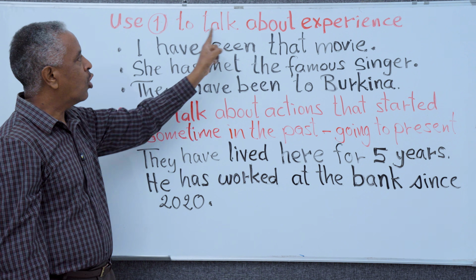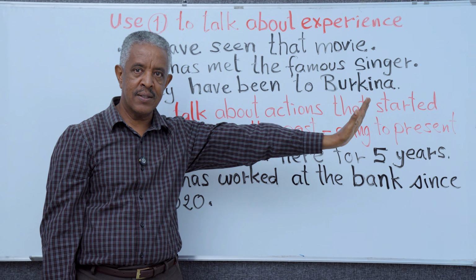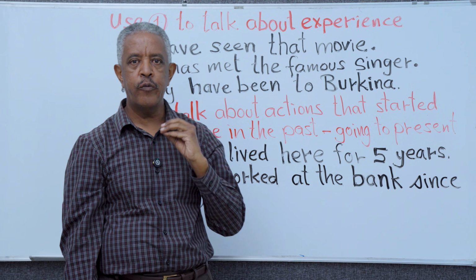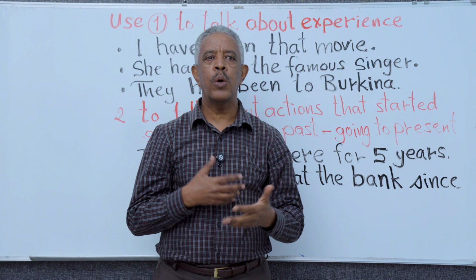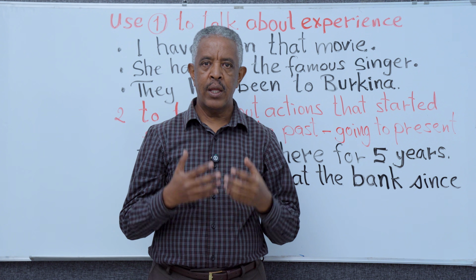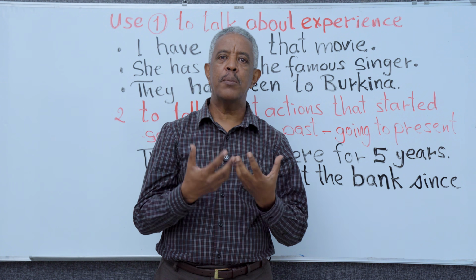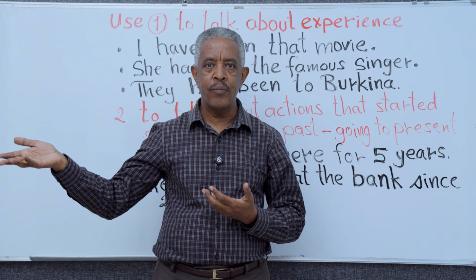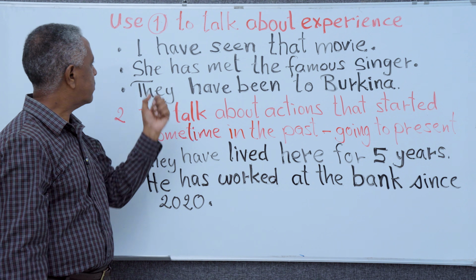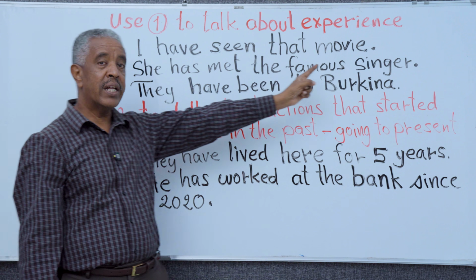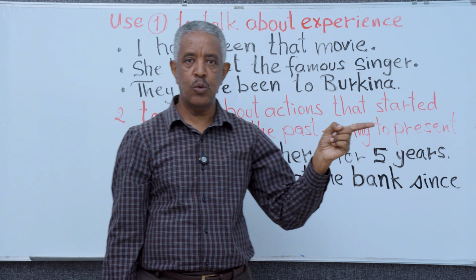Use: to talk about experience. The first function of present perfect is when we want to talk about experience. When you talk about experience, it means you talk about something that we have already done. Okay? For example, I have seen that movie.